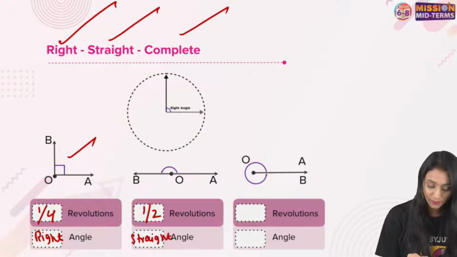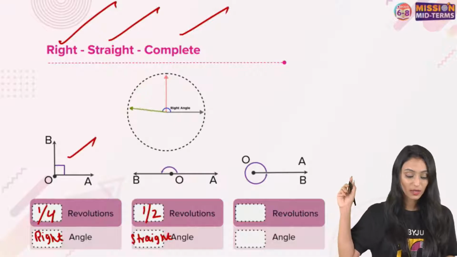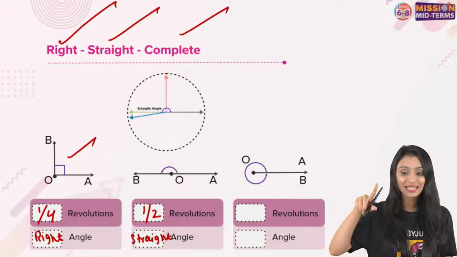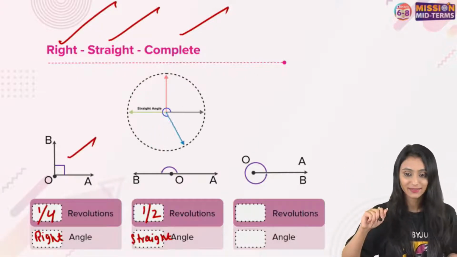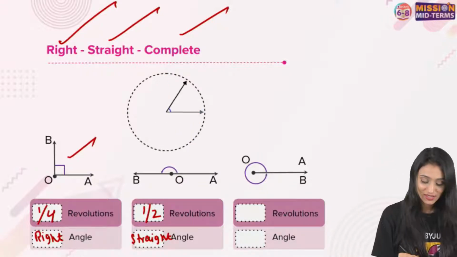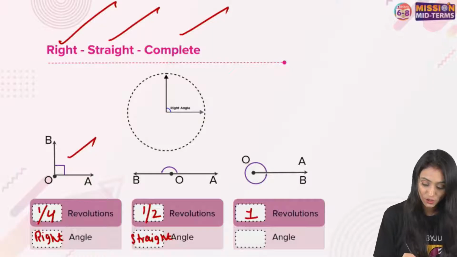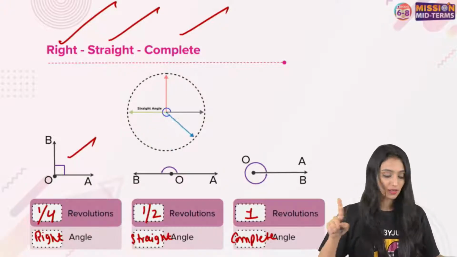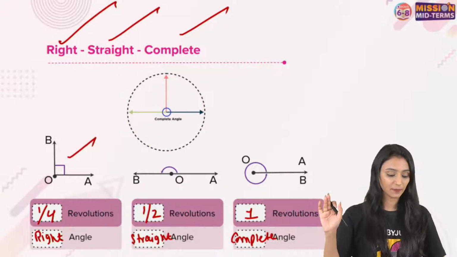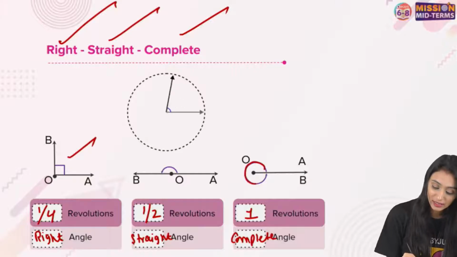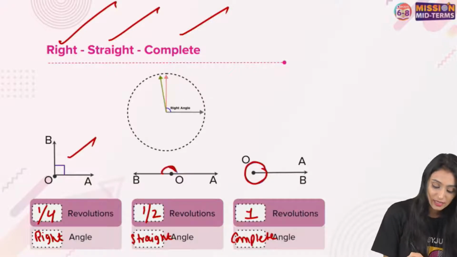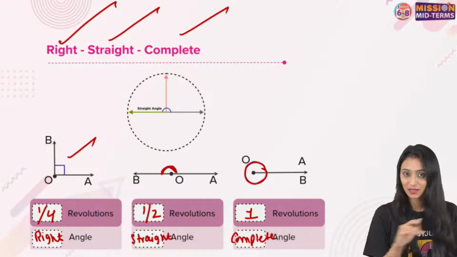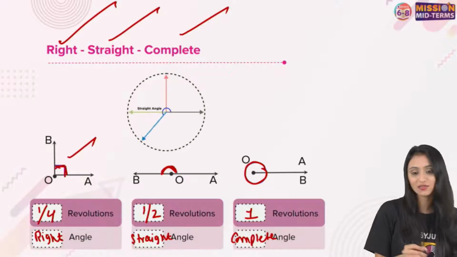We have to name the type of angle. Yes. And then another one, when it completes, when it is coinciding. Yes, Rishika. Yes. So this is what? Here it is one complete revolution, and the angle over here is going to be a complete angle, because then the ray is again coinciding. No, Dhruvi, this is not reflex. Here we are not talking about the reflex angle. You can see that here it is a complete circle, 360 degree. This is exactly half. That's basically a straight angle, and this is a right angle.